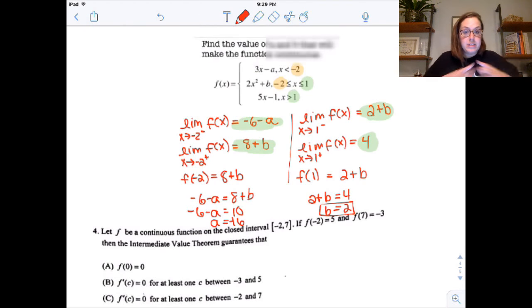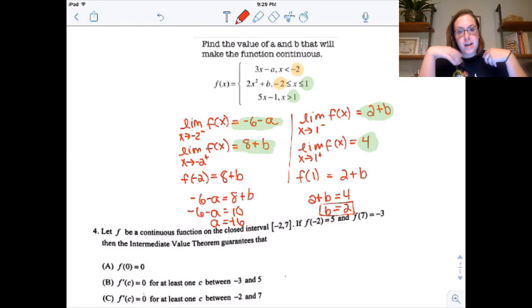So you wind up with a system of equations. But the really key part for us to see from a calculus perspective is that you're doing limit from the left, limit from the right, value of the function, and setting those equal.